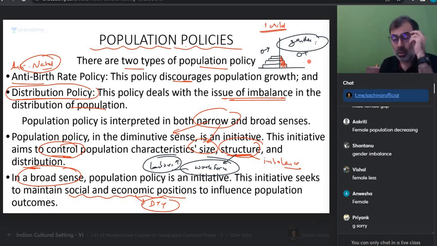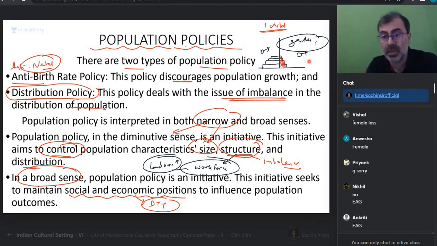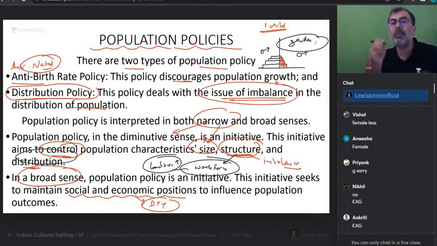Is everyone okay? So India should go for which policy? Narrow or broader policy? It should go for a broader policy, especially when NFHS is showing that our TFR has come down to 2.0. Should we be narrow? We need not be narrow. Can I say which states are still growing very fast? UP, Bihar, EAG states. There we can have a different approach. But if we look at the whole country, that will be a big challenge. So the bigger structure will look at this also: where is the population? Distributional. Look at this. Any imbalances, rectify that.